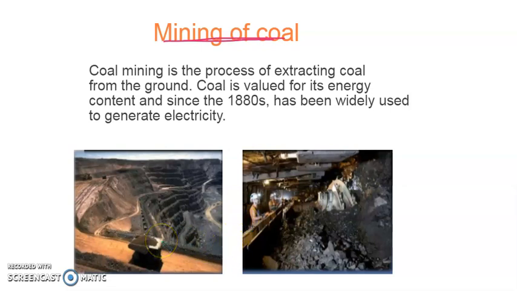There are many types of mining. Let's see the two types that are prominently done. One is underground mining, and the other is surface mining.